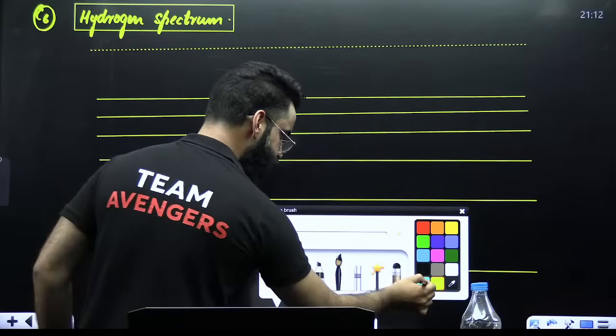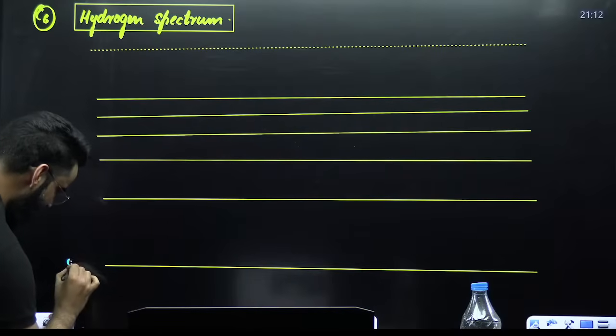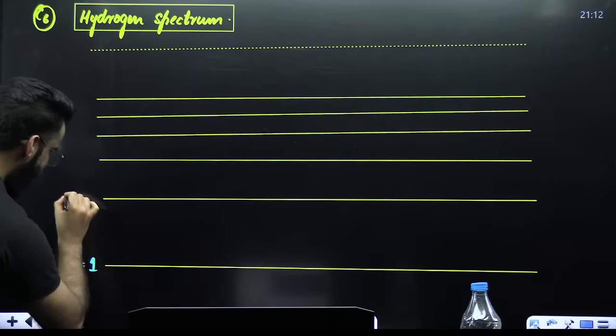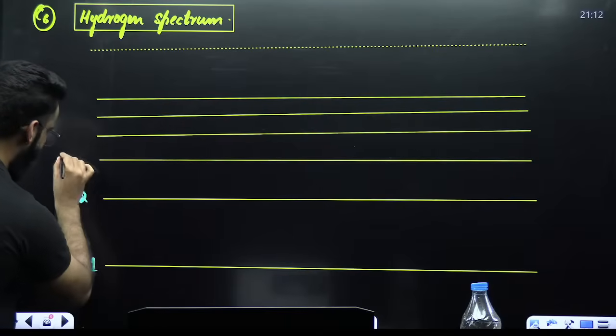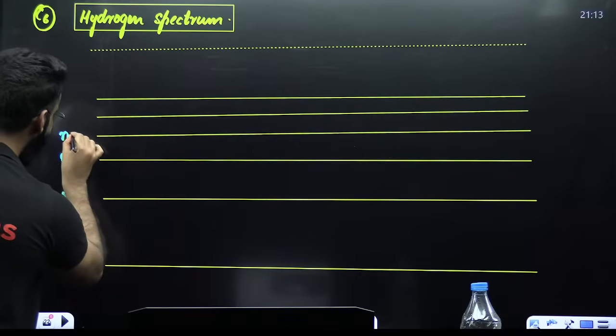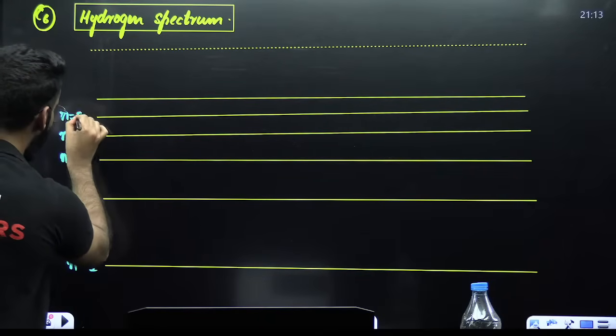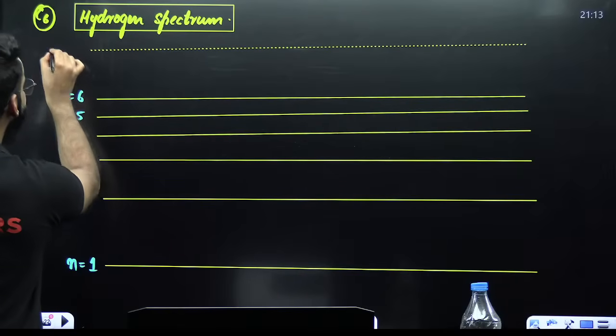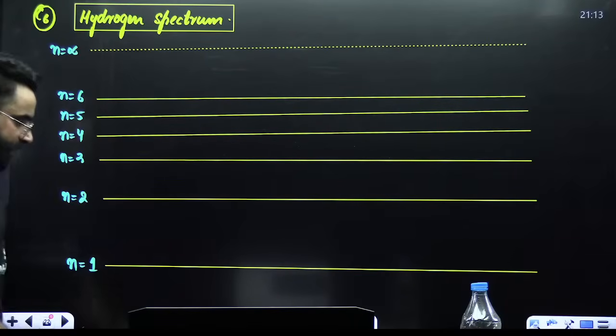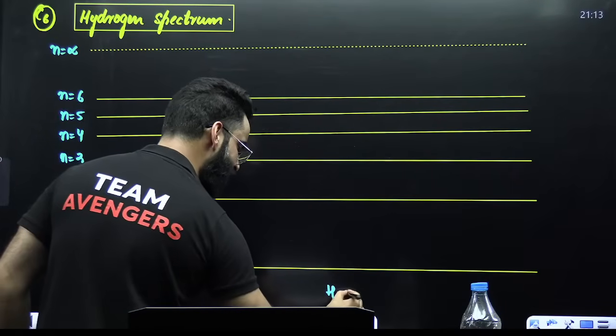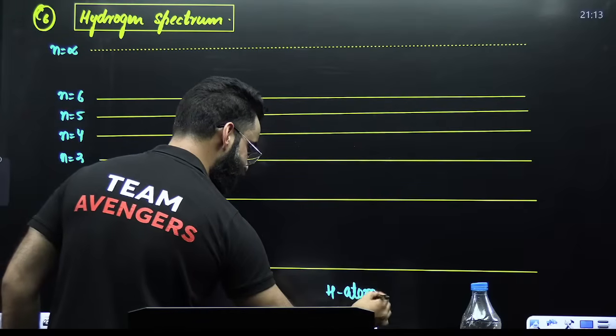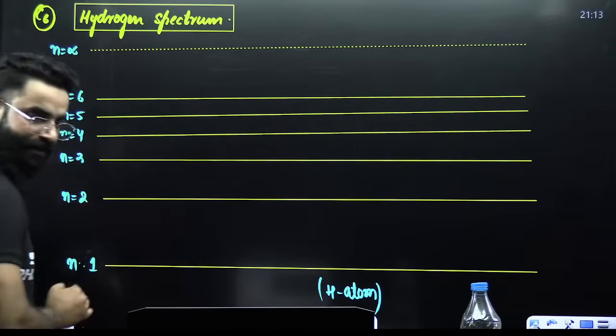First of all, let's say this is n equal to 1 for hydrogen. This is nothing but n equal to 2 for hydrogen. This is n equal to 3. This is n equal to 4. This is n equal to 5. This is n equal to 6. And this is n equal to infinity. Which atom am I talking about? I'm talking about the hydrogen atom right now.